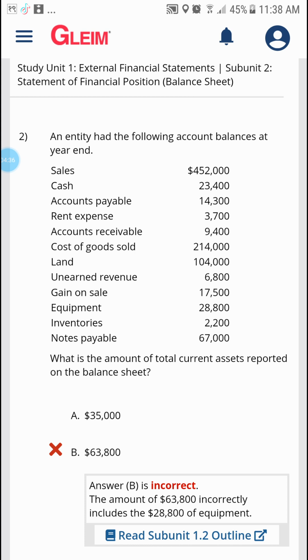So when we add all these amounts, how much will it come to? 2,300, 23,400, 9,400, and 2,200. Total will be